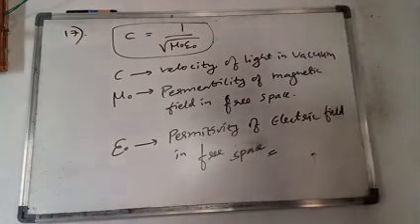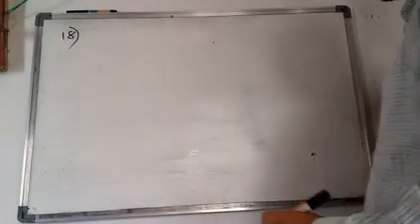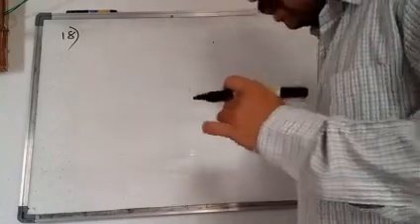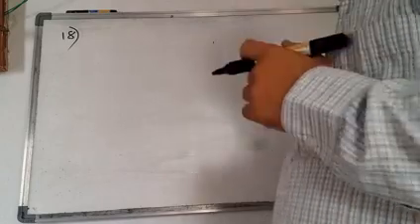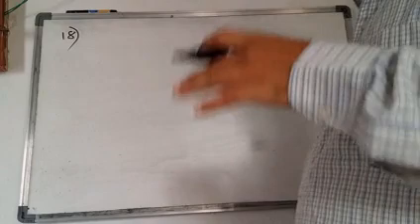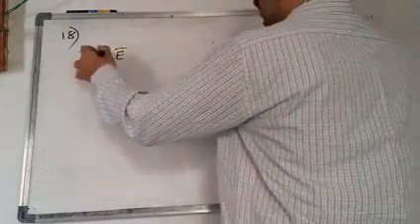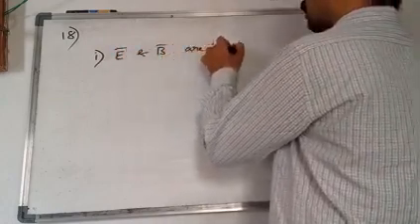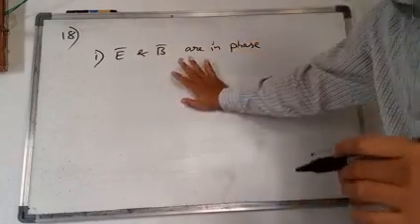Next question. 18th question. So in the 18th question, what is he asking? In electromagnetic wave, electric field and magnetic field are in phase. They are in phase and perpendicular to each other, and also perpendicular to the direction of propagation of the wave. Okay. So first of all, number 1, electric field and magnetic field are in phase. He is asking whether they are in phase or not. They are in phase only.